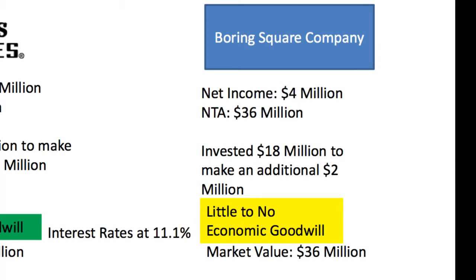As you look at their net income, it also doubled up to $4 million. It used to be $2 million. When we look at the net tangible assets, it went from $18 million to $36 million. Okay? Just like See's, where we had to invest some money in order to make that additional net income, over here at the boring square company, we had to invest $18 million in order to make the same exact $2 million that See's Candy made. Okay?